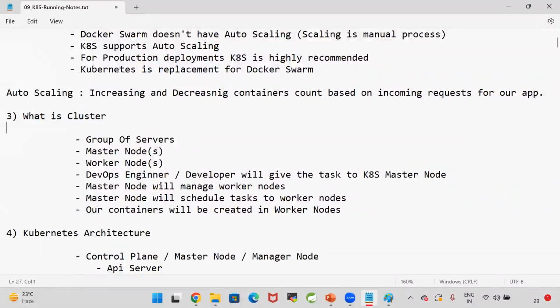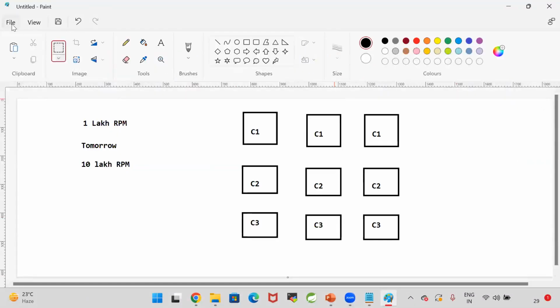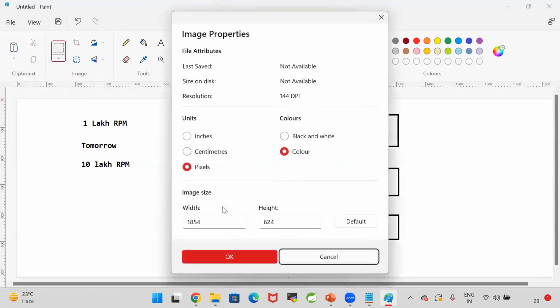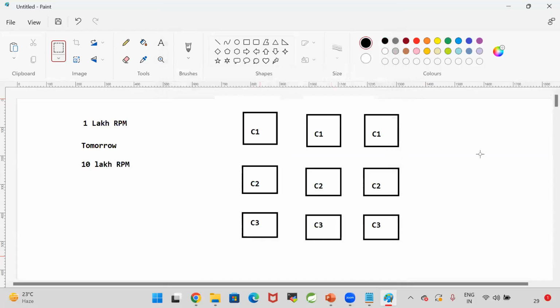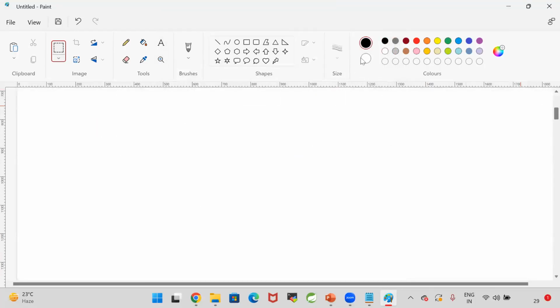So in the Docker Swarm also I explained what is a cluster. Cluster is nothing but group of servers. So Kubernetes is going to work in the cluster mode. What is the meaning of cluster mode? In the cluster mode, group of servers will be available.